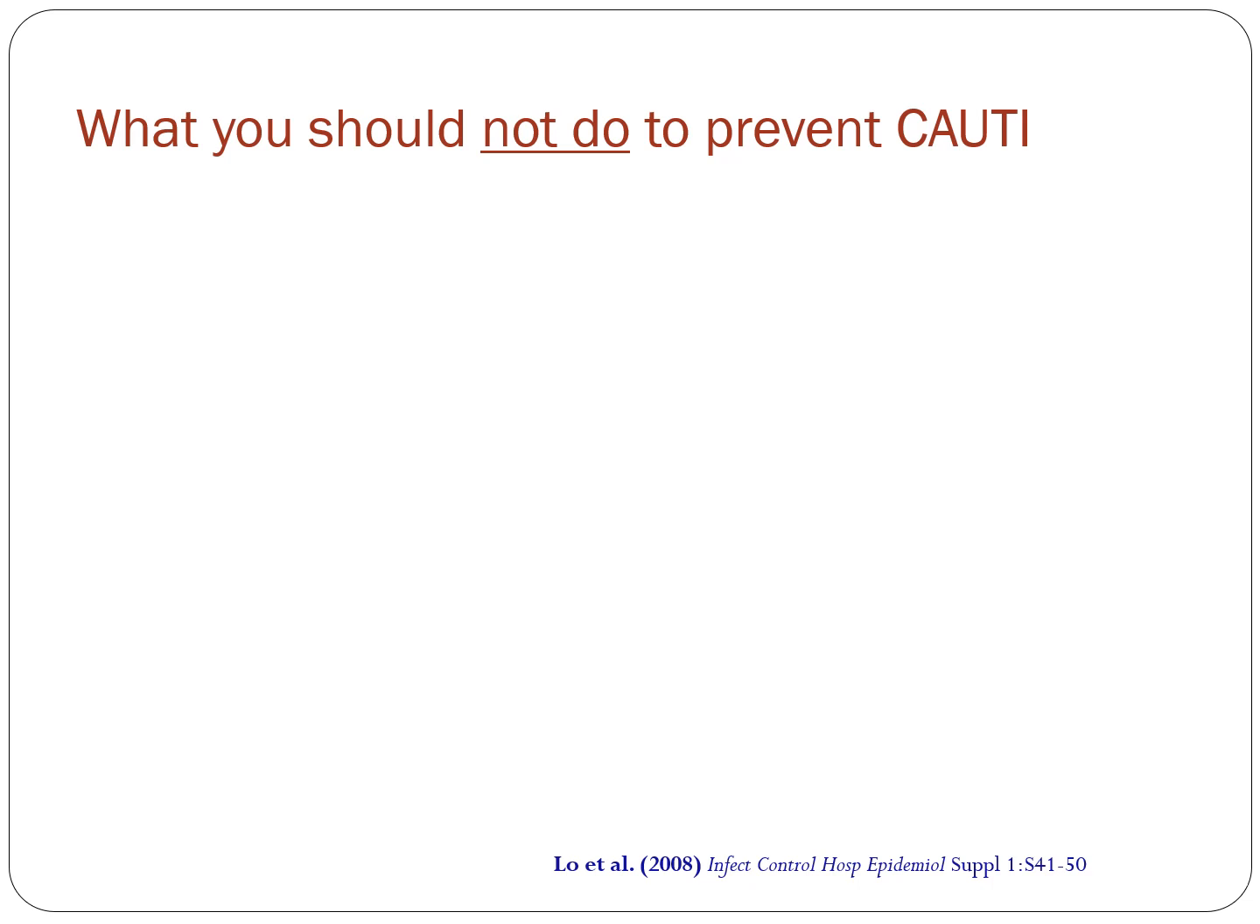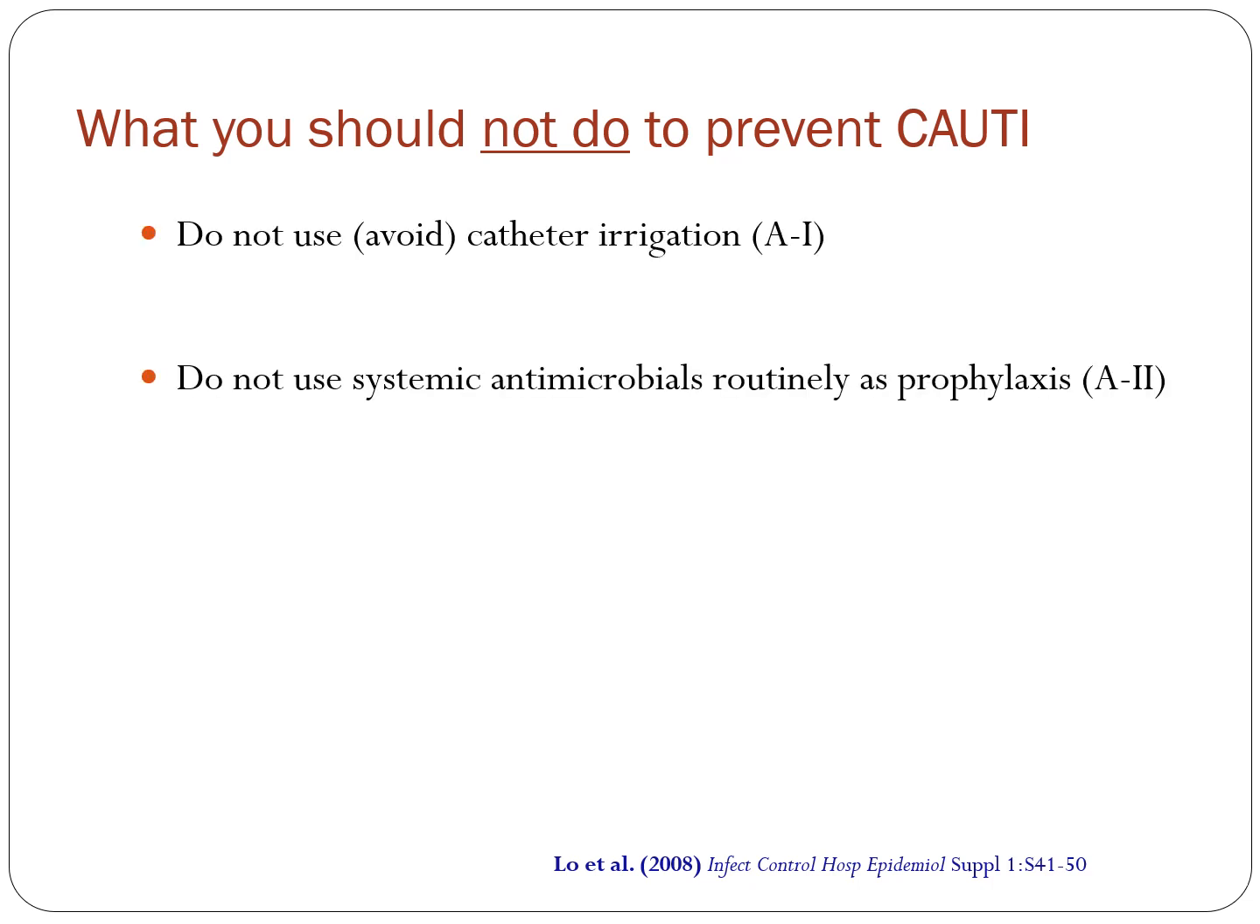Now, what you should not do to prevent CAUTI, that is: do not use catheter irrigation, do not use systemic antimicrobials, do not change the catheter routinely.